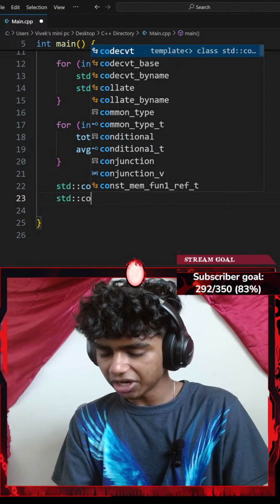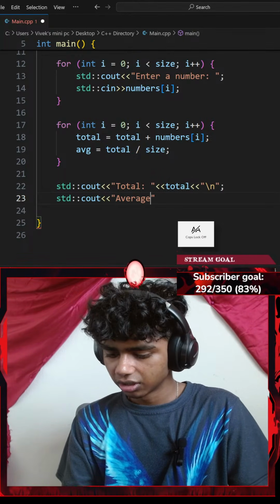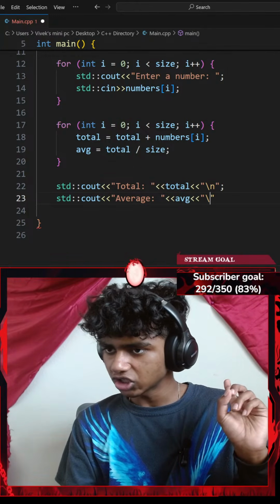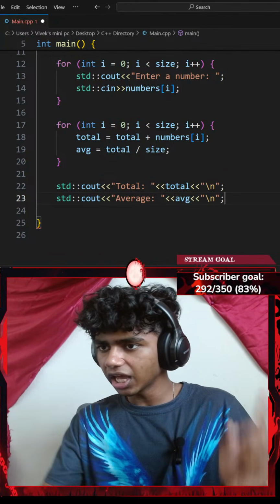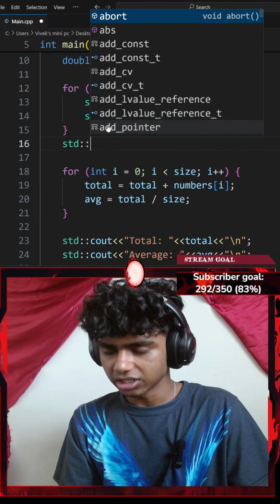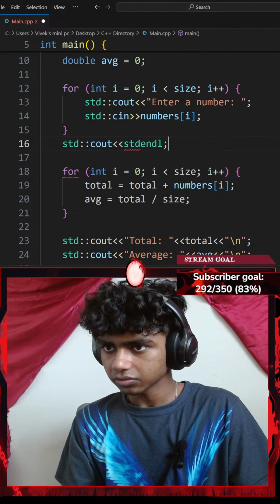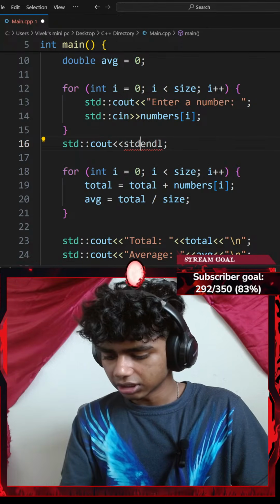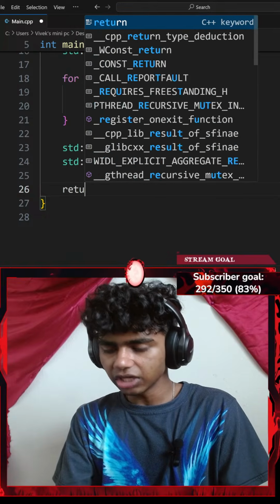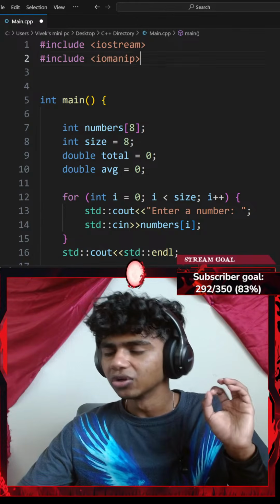And then another standard console output with another insertion operator. This is going to be my average. Okay, with another insertion operator of my average variable, another insertion operator of a backslash n new line, ending with a semicolon. Okay, perfect. I'm pretty sure I should add a standard console output here as well of a standard end line. Okay, there we go. Okay, next up, let me go ahead and return 0.